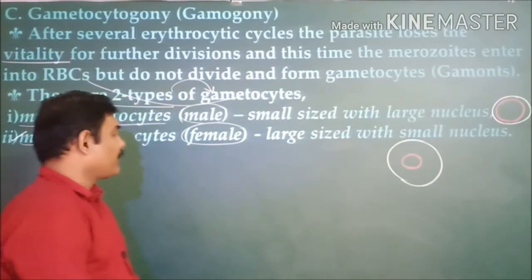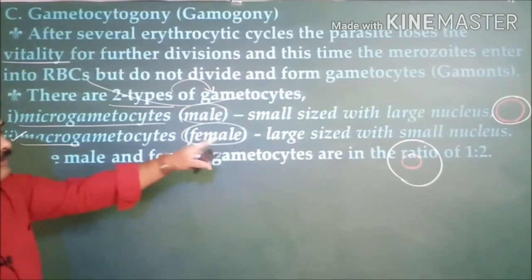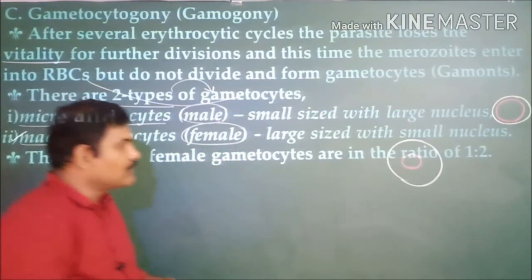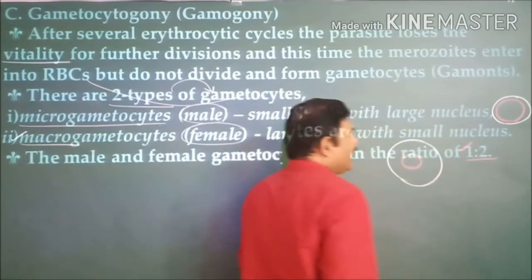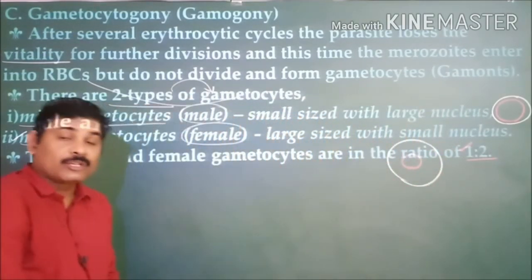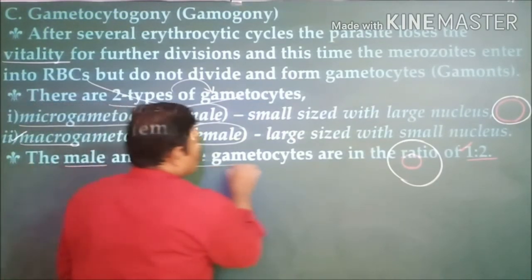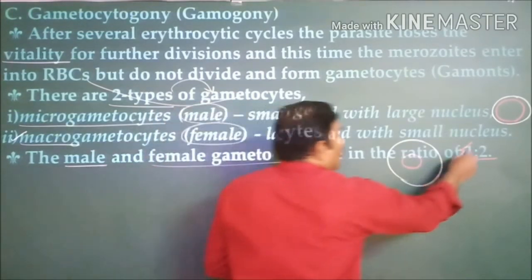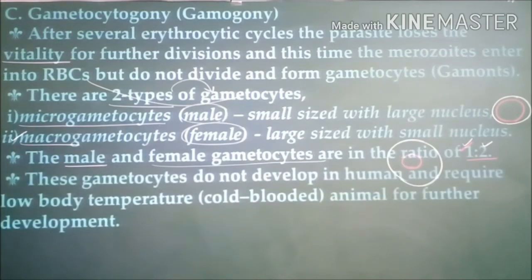That is one thing. And now the point: the male and female gametocytes are produced in a 1:2 ratio. It is an important thing, they are produced in a 1:2 ratio.